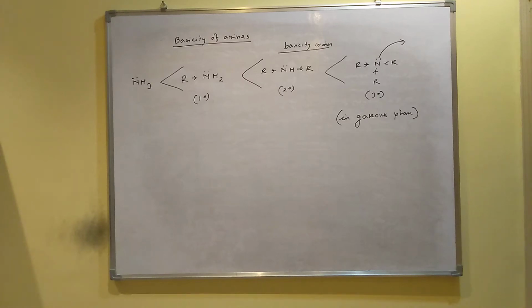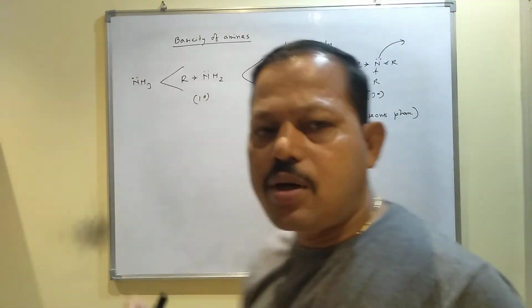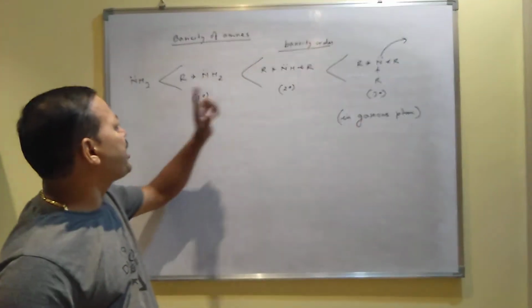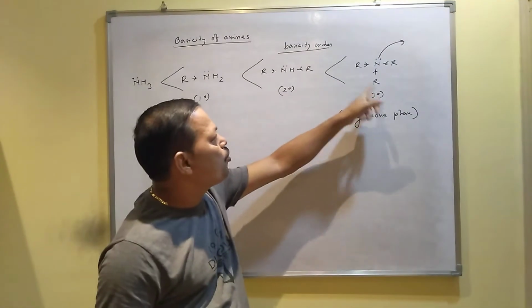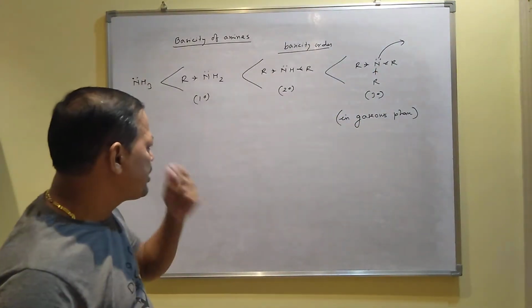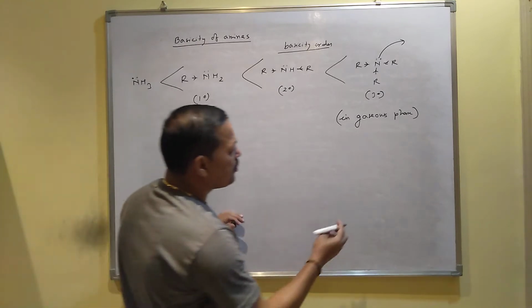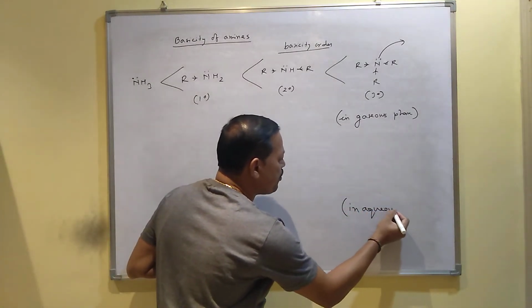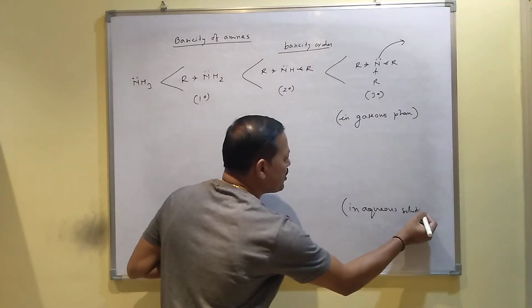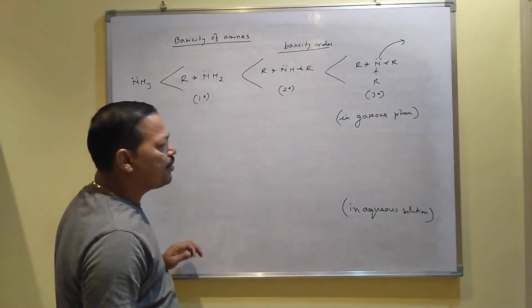Okay, students, we are studying about the basicity of amines. As you have got, tertiary amines are more basic than secondary, than primary, than your ammonia due to presence of more electron donating groups in tertiary. But when the amines are in aqueous solution, meaning when you dissolve in water, then the order is something different.